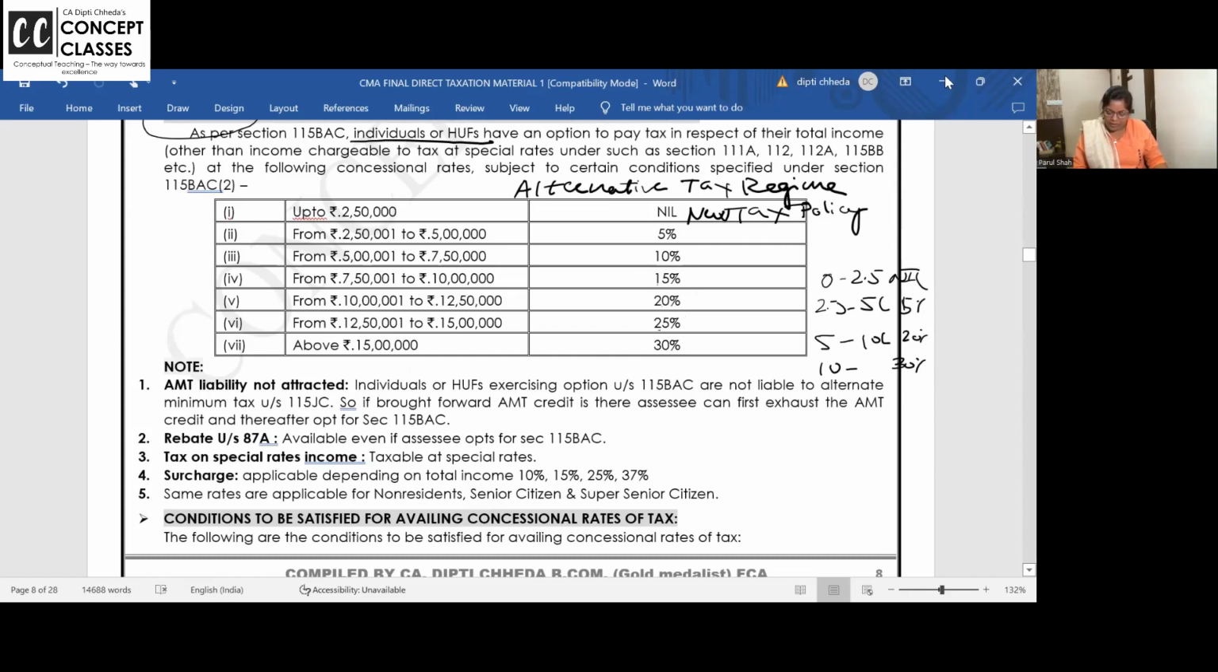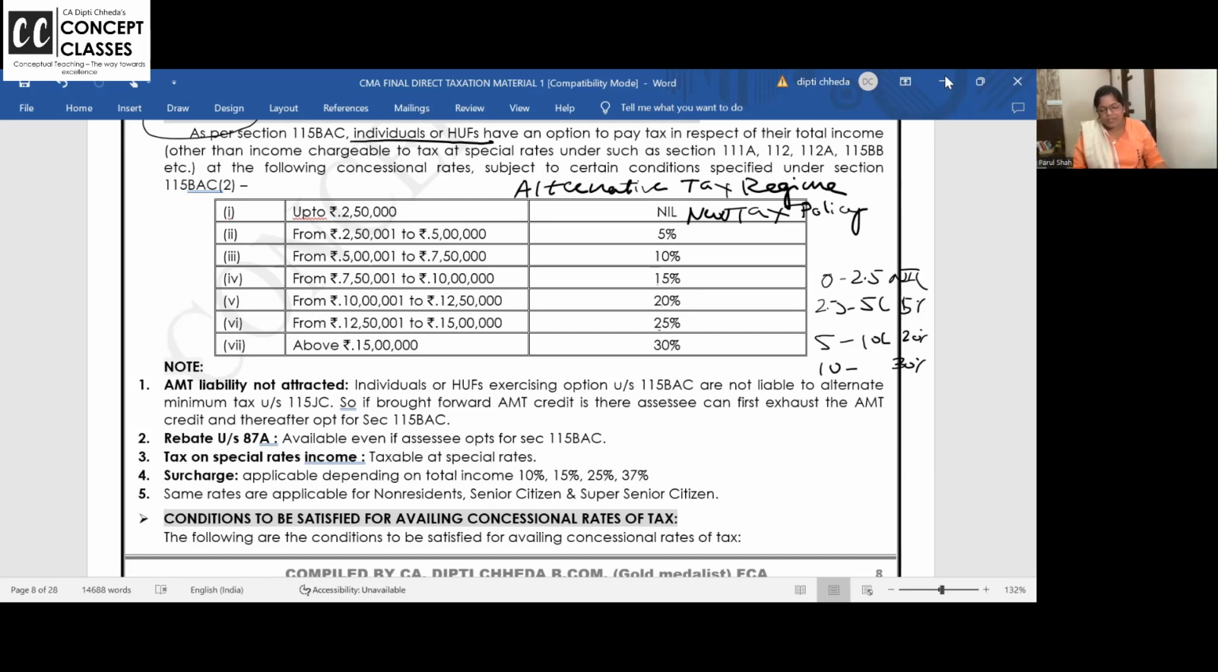AMT liability is not attracted. Individuals or HUFs who are going for this are not liable to pay alternative minimum tax under section 115JC, which I will teach you tomorrow. That is also a payment method. Yesterday also a payment method. Today, these three are parallel. That's why I am also taking it initially only. If any confusion is there, I'll clear it by the time you do the third one tomorrow. So if you are going for the alternative tax regime, you need not go for alternative minimum tax.